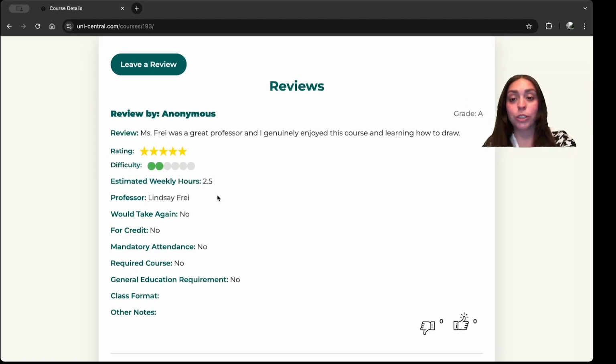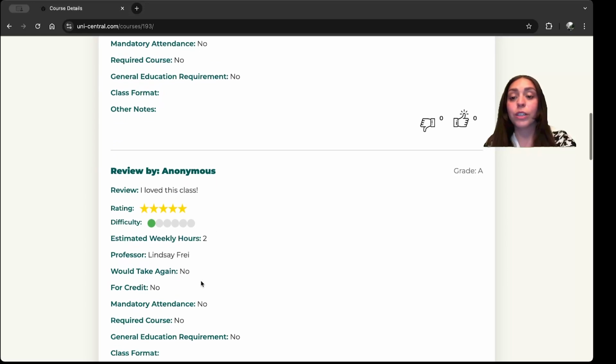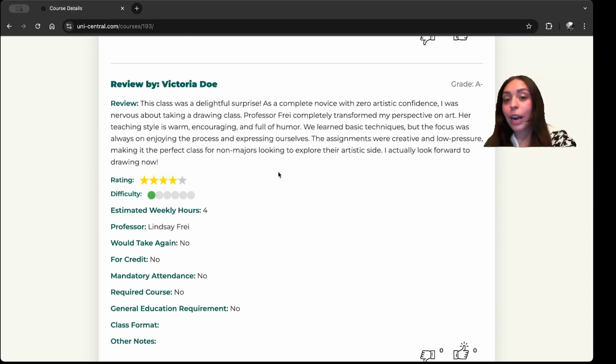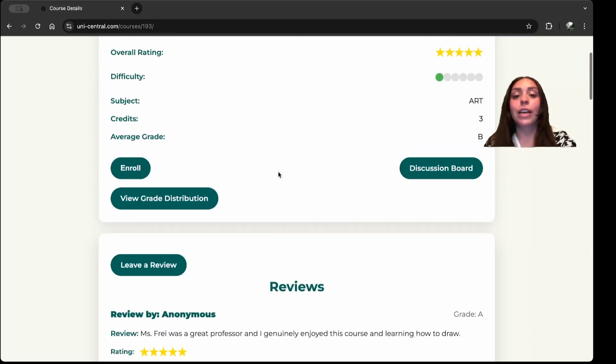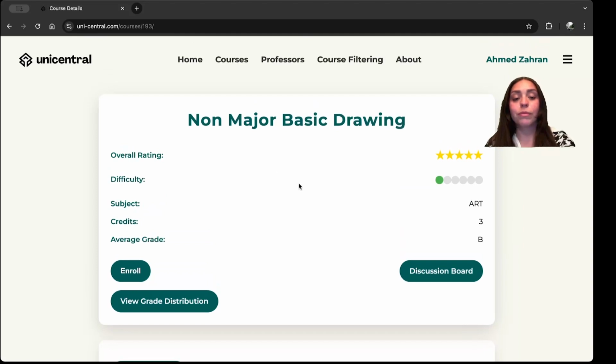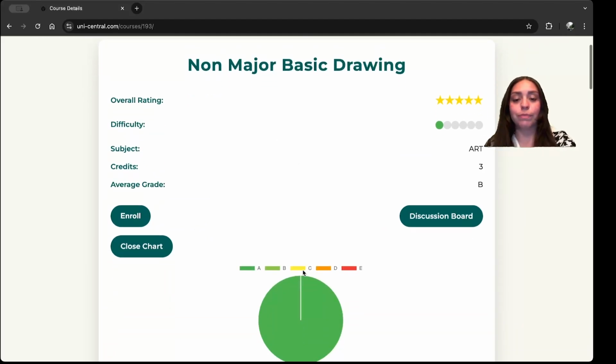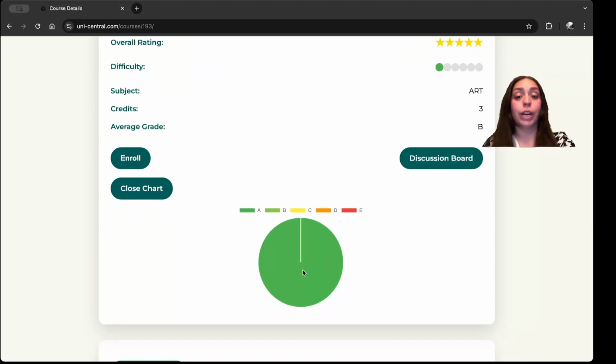This person only spent 2.5 hours during the week. 2 hours, 4 hours, so looks like this class would be a pretty good option for me. Now, another thing I can do is see the grade distribution, so I don't have to scroll down and look at all of the grades. I can see, okay, this course, people got mostly A's, so that's great.